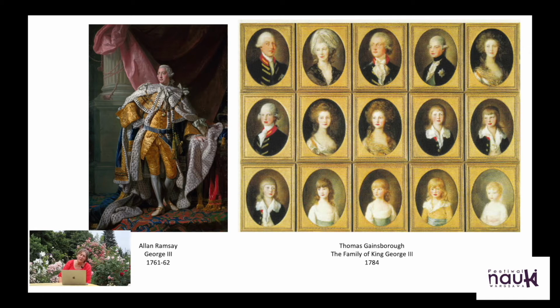The other possibility was to emphasize the family life of the monarch. So here we have a collection of 15 paintings of the family of King George III. So we have the king, his wife, Queen Charlotte, and 13 of their 15 children. And it's not even the record.